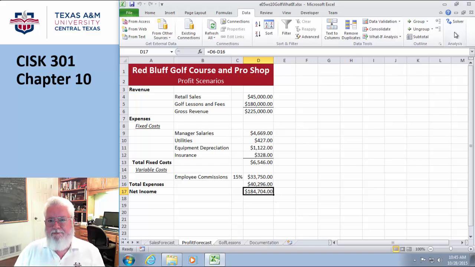So the solver is all about complex things. You know, I have multiple variables, and there's like 5 different ways you can come up with the same answer. So it's going to try to figure out the most optimum solution. So let's say I have the capability of producing between 100 and 200 widgets, and I can charge between $100 and $200. So what mix of that is going to be the best for me? Okay, so there's probably going to be one answer which is going to be better than the others, and so I want to find out. So this is actually some pretty doggone tough math going on behind the scenes. This is not a math class, so we're not going to do that, but just bear with me.